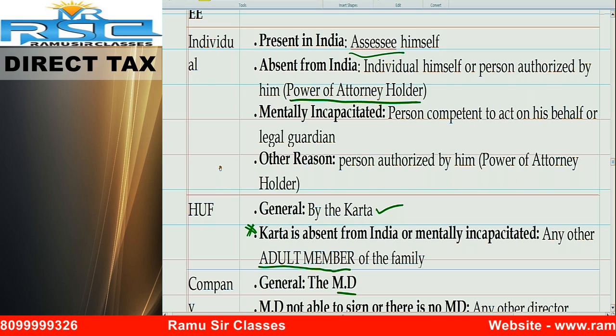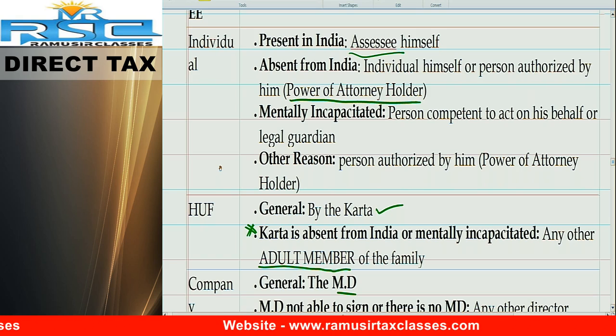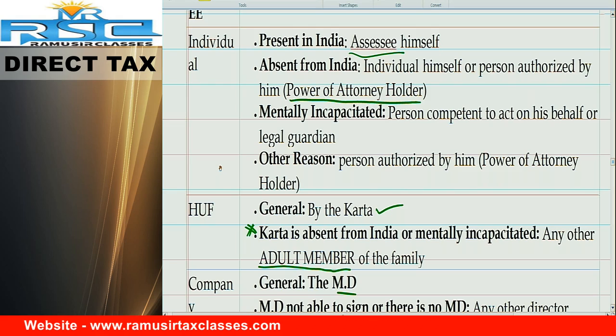Next one. Individual is mentally retarded. Who can sign? Legal guardian.